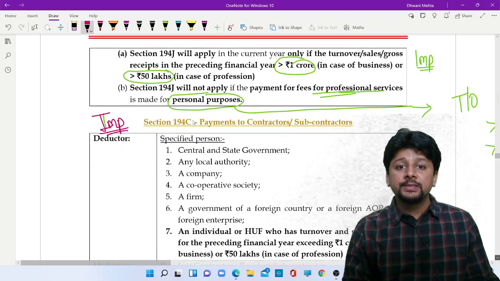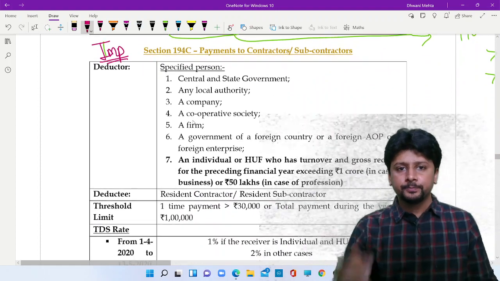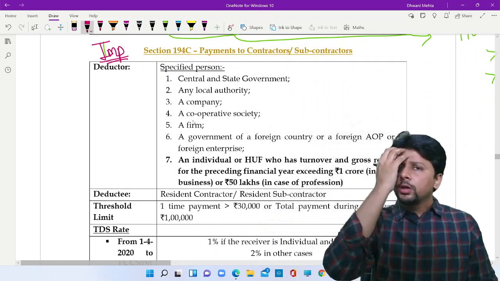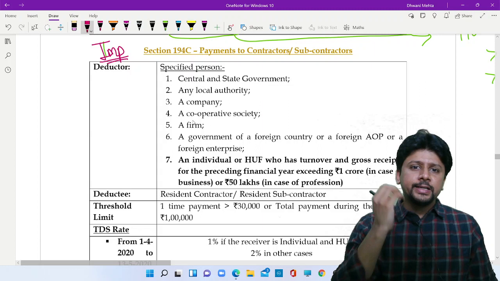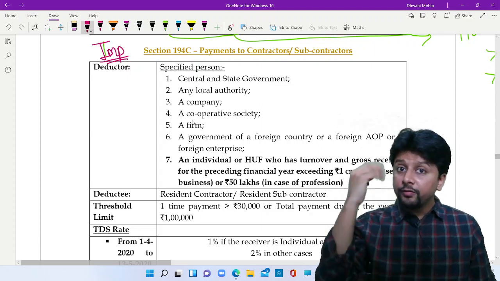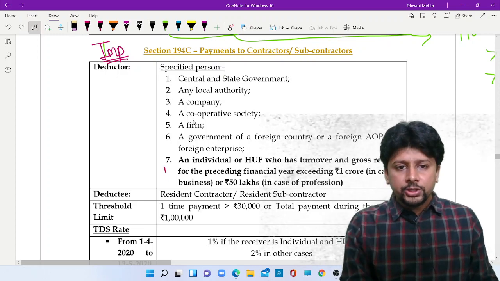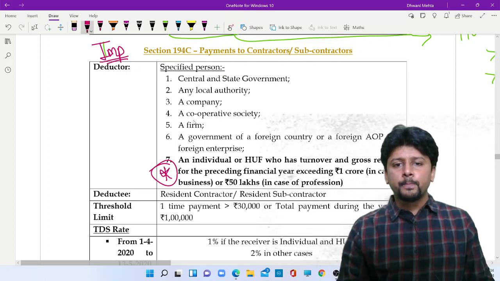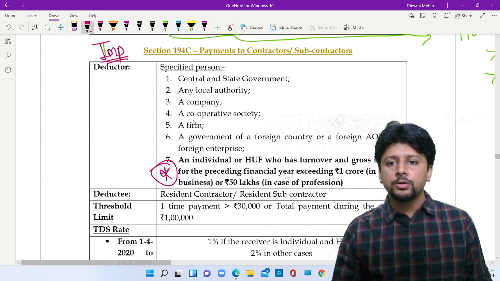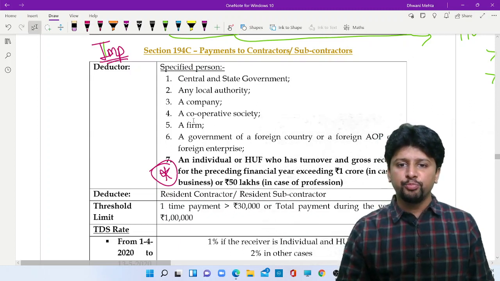Certain payers called specified persons: government, local authority, companies, cooperative societies, partnership firm, everybody covered. Even foreign companies, foreign governments are covered. Individual HUF will be covered only if the turnover exceeds 1 crore, exceeds 50 lakhs in the preceding year.